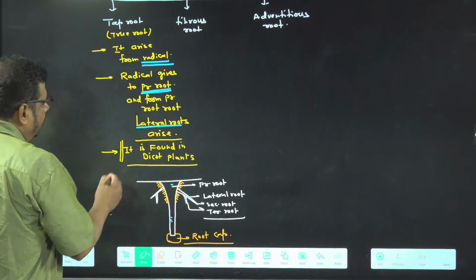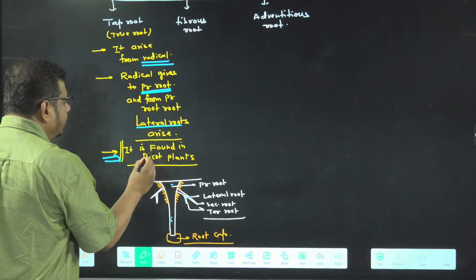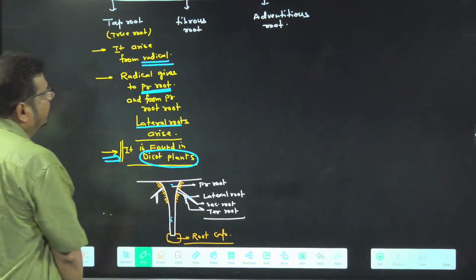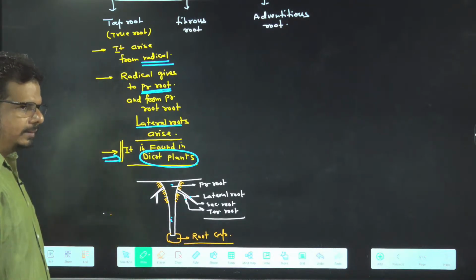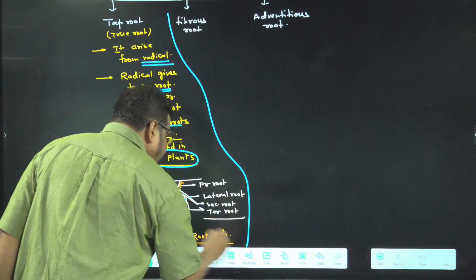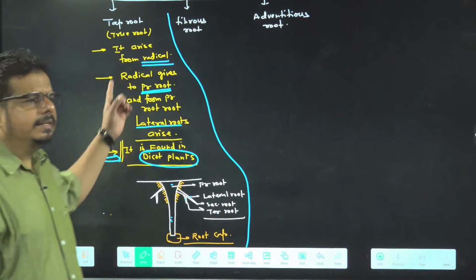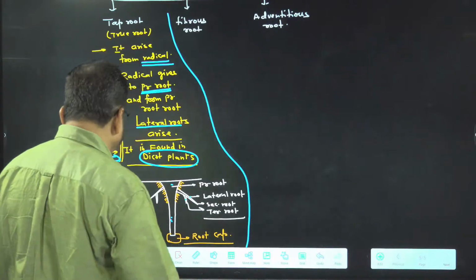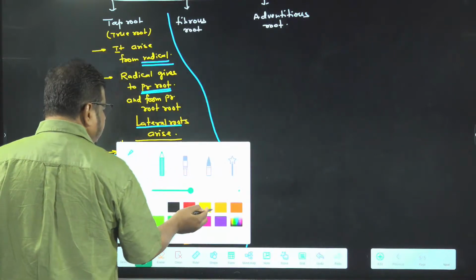Able to understand? And this type of root is present in which one? Characteristic feature of which one? Dicot plant. So the tap root system is over. Now I am coming to the second type of root. And what is the second type of root here? Fibrous root. Is it clear in the mind? So we are going to discuss fibrous root.